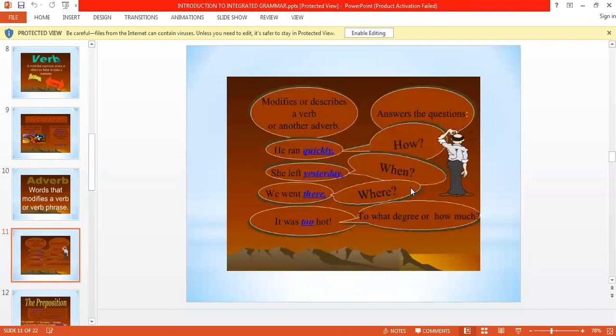Next comes what degree. If we are already using an adjective, then the word telling in what degree the adjective applies is called an adverb. Like, the tea is very hot. Here hot is already an adjective, and very is telling the degree of the hotness. So very is an adverb because it is describing an adjective.